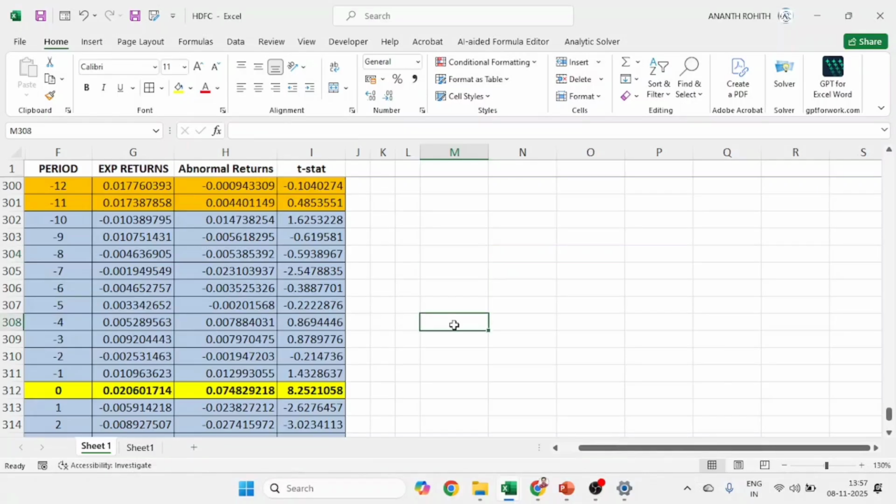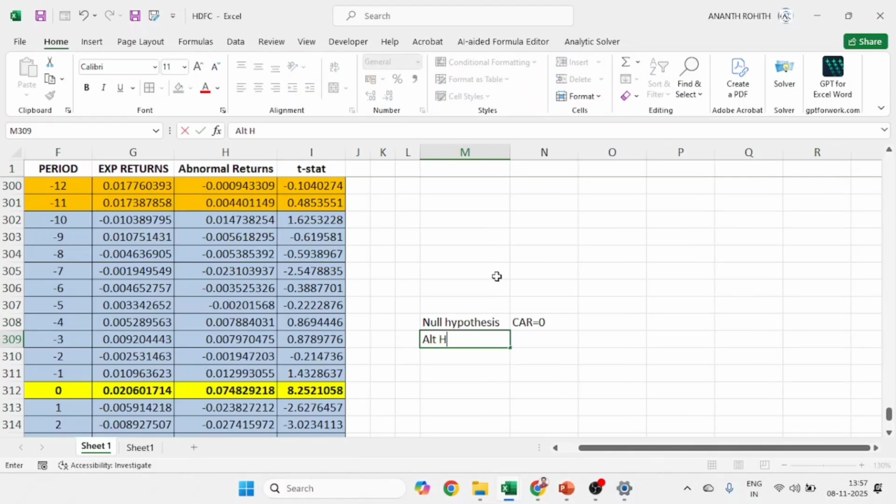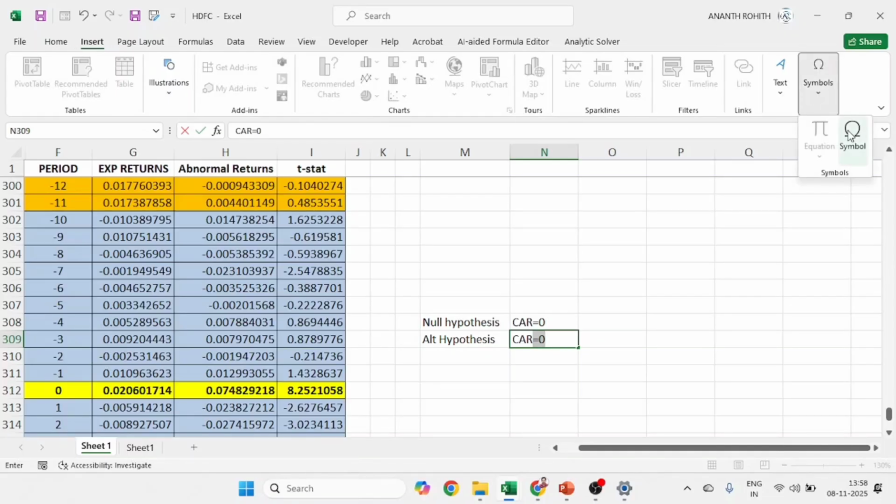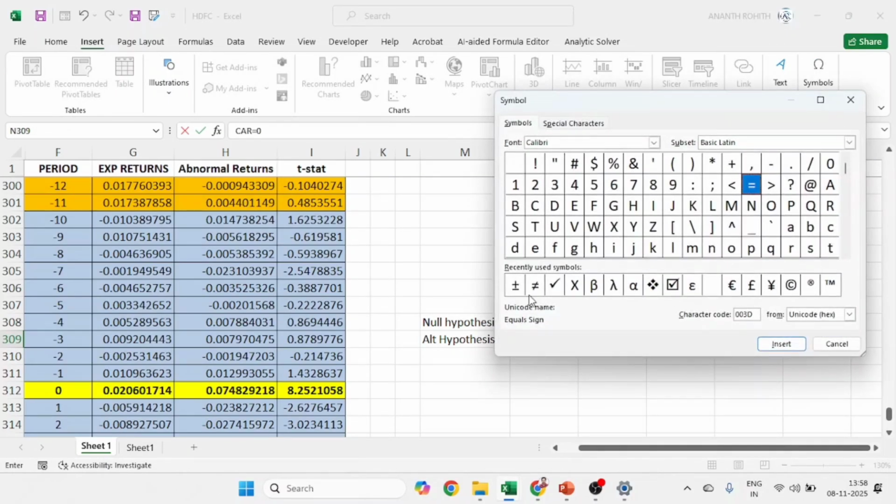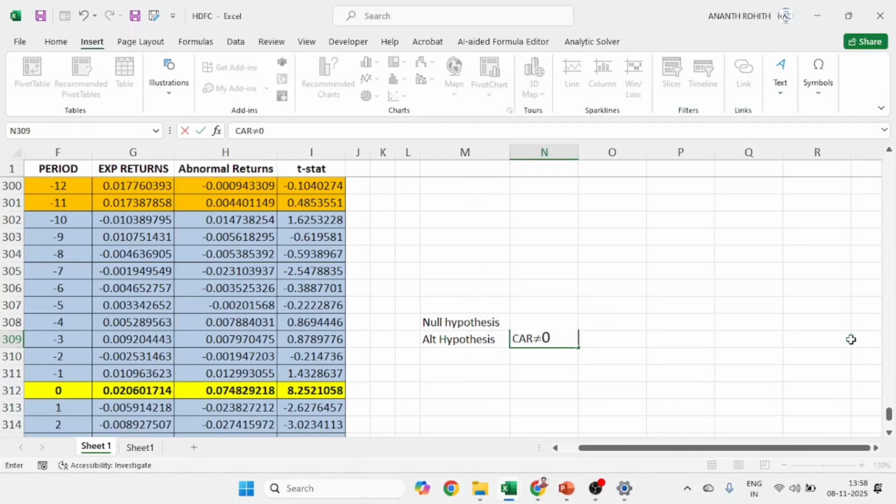So I will go to M108 and mention what my null hypothesis is. The null hypothesis here is that there is no difference in cumulative abnormal returns, equal to 0. The alternative hypothesis says there is a difference: CAR is not equal to 0, and you get the not equal symbol from the symbols.